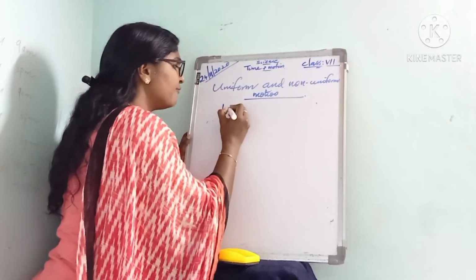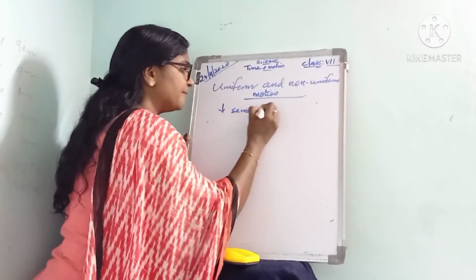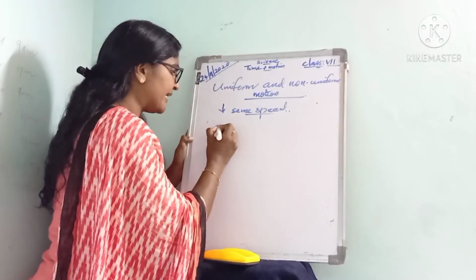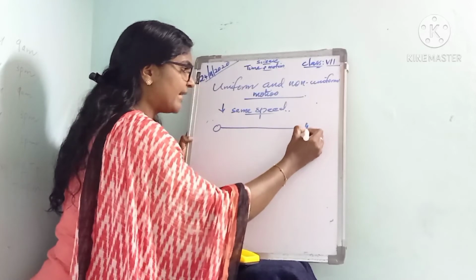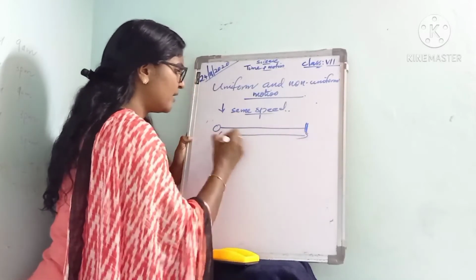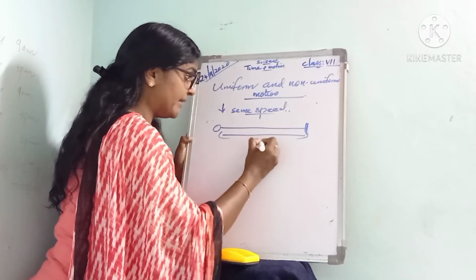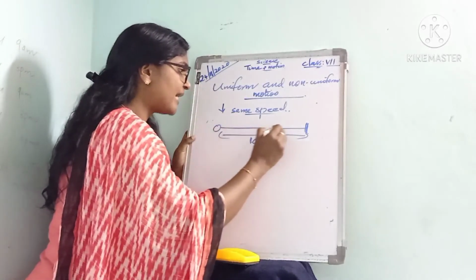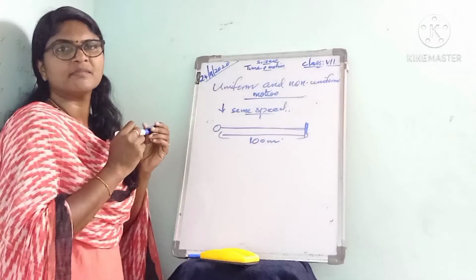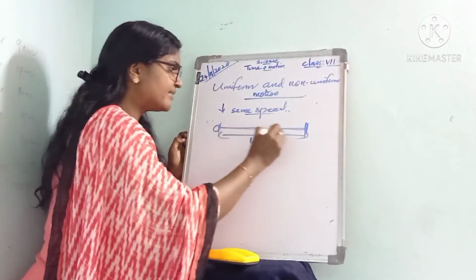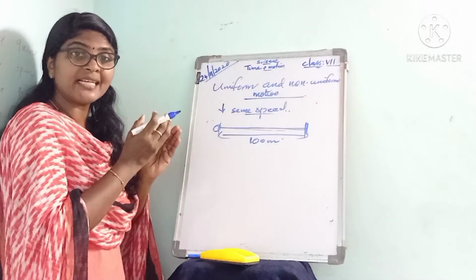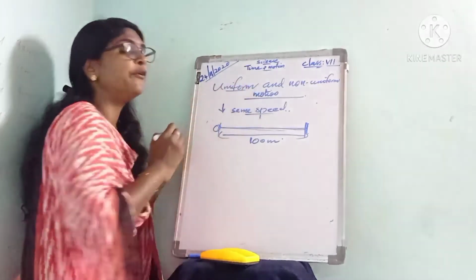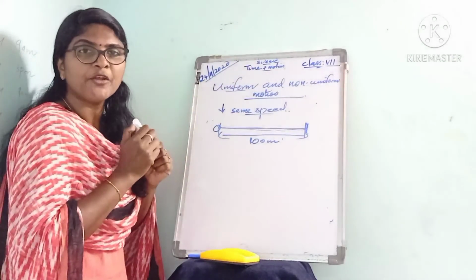Suppose an object moves along a straight line from here to here, and that distance is 100 meters. That 100 meters is the fixed distance. If the object covers this 100 meters at the same speed, then we can say that object is in uniform motion.